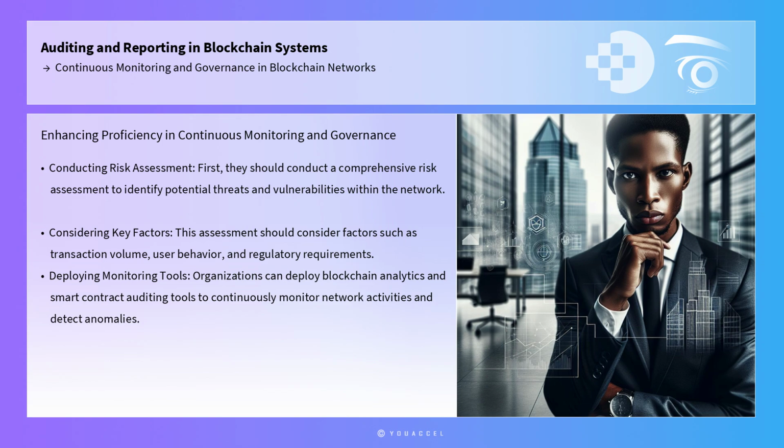To enhance proficiency in continuous monitoring and governance, professionals can implement a step-by-step approach. First, they should conduct a comprehensive risk assessment to identify potential threats and vulnerabilities within the network. This assessment should consider factors such as transaction volume, user behavior, and regulatory requirements. Next, organizations can deploy blockchain analytics and smart contract auditing tools to continuously monitor network activities and detect anomalies.